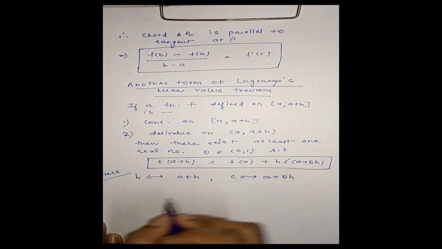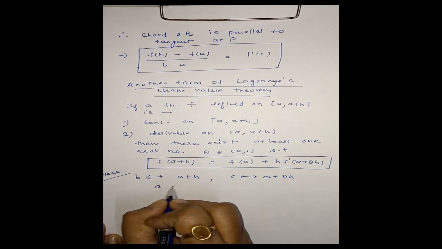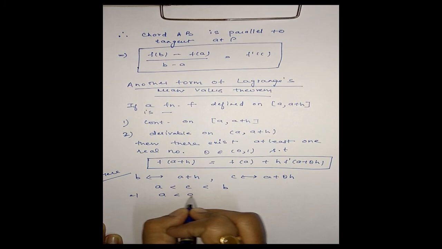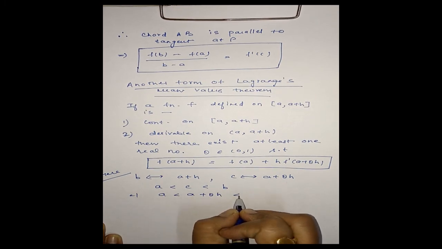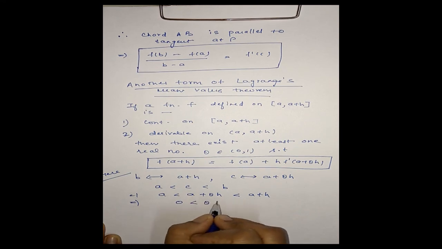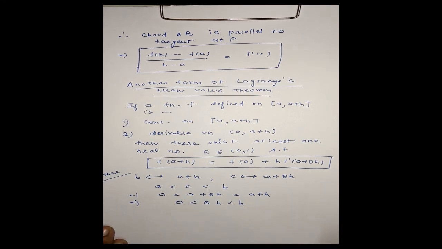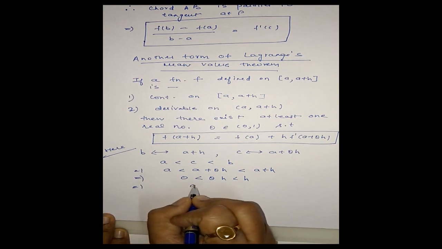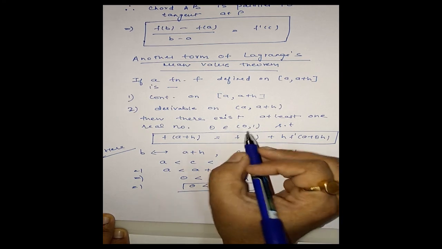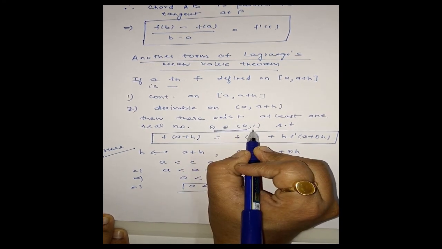Now c lies between a and b, which implies a < a + theta h < a + h. This will give us 0 < theta h < h, and this will again give us 0 < theta < 1. Therefore theta belongs to the open interval (0, 1).